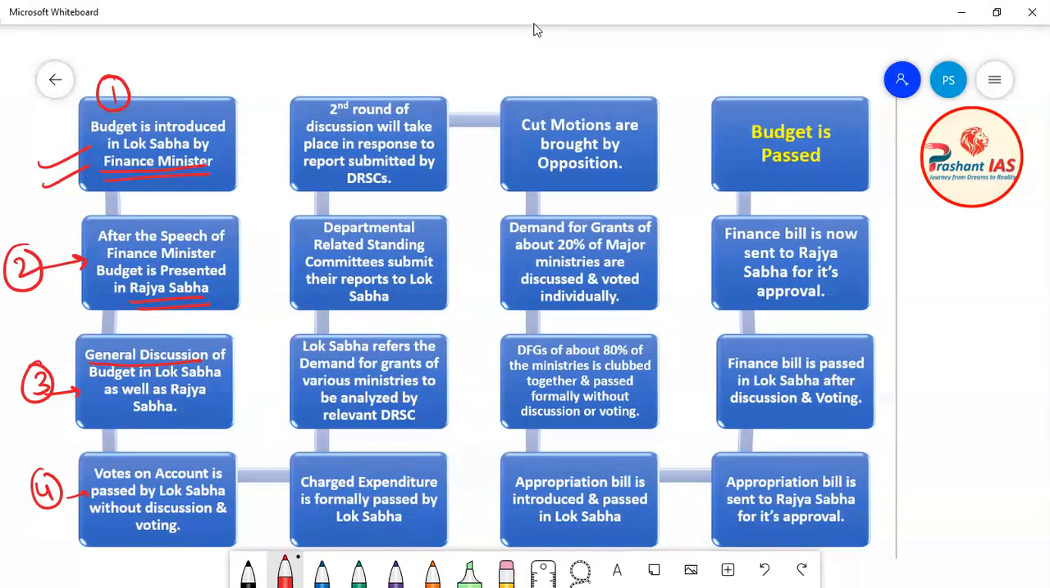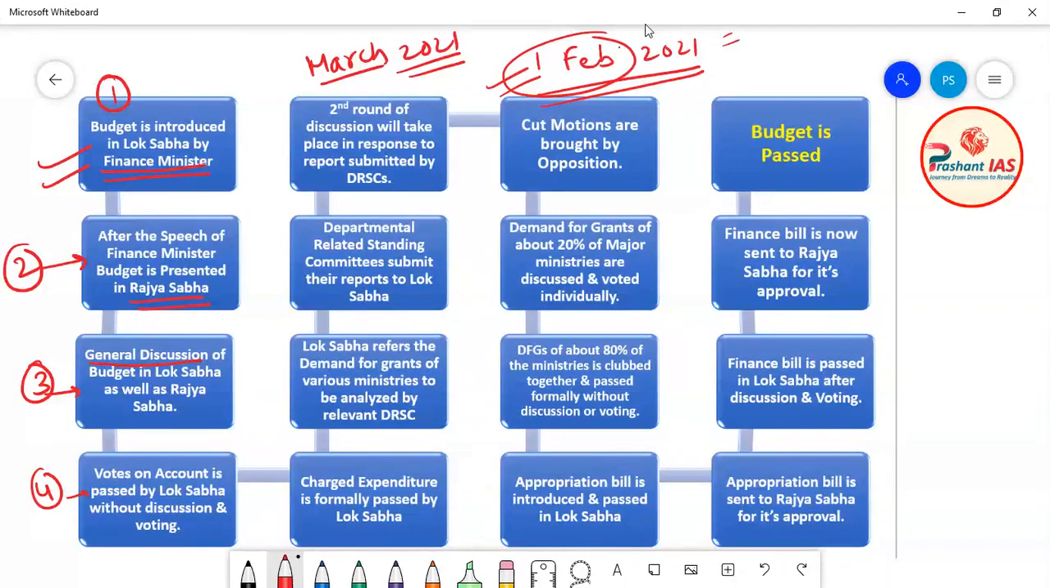For example, the budget of this financial year was introduced on 1st February 2021 by the Finance Minister of India. So the government got the entire month of February, and the government also speeded up the process. The budget was passed in the month of March 2021 itself. So the process began on 1st February 2021 and the budget was passed in March 2021.